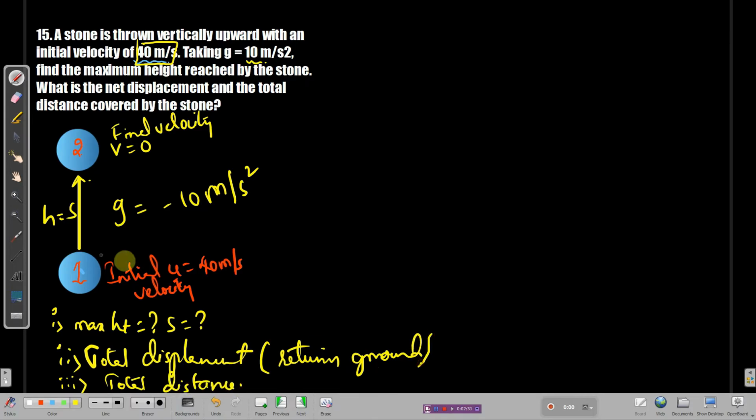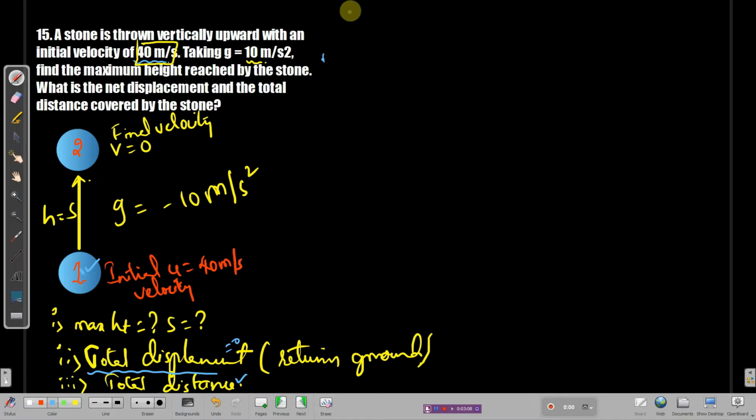In the easiest sense, if you know the concept, displacement is the shortest distance between the initial and final position. When he wants the displacement between the first point, the top position, and reaching the ground again at the same point, if initial is the same and final is the same, the total displacement will be 0, right? Without solving the problem, we've got the value of displacement to be 0. And the total distance, the third one, will be double the height. That's it, easy. Let's now find the height then.